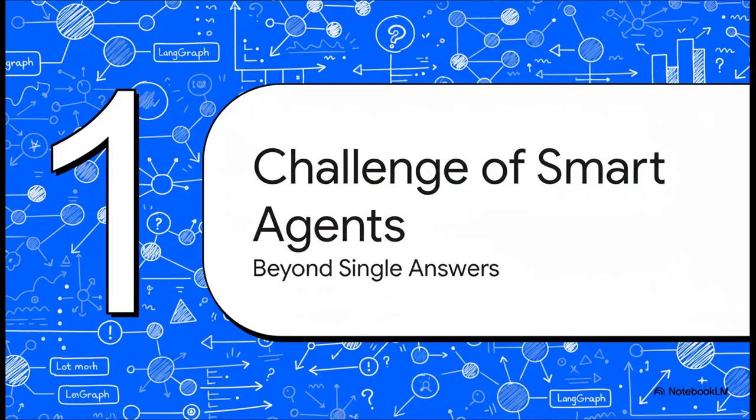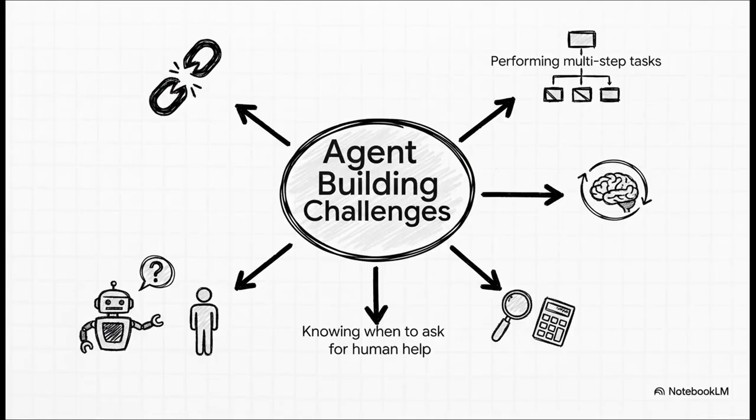So the first big thing we need to wrap our heads around is moving beyond just single answers. Modern AI can't just be a glorified Q&A machine anymore. It needs to be a real agent, something that can run an entire process from beginning to end. And that brings up some major hurdles.